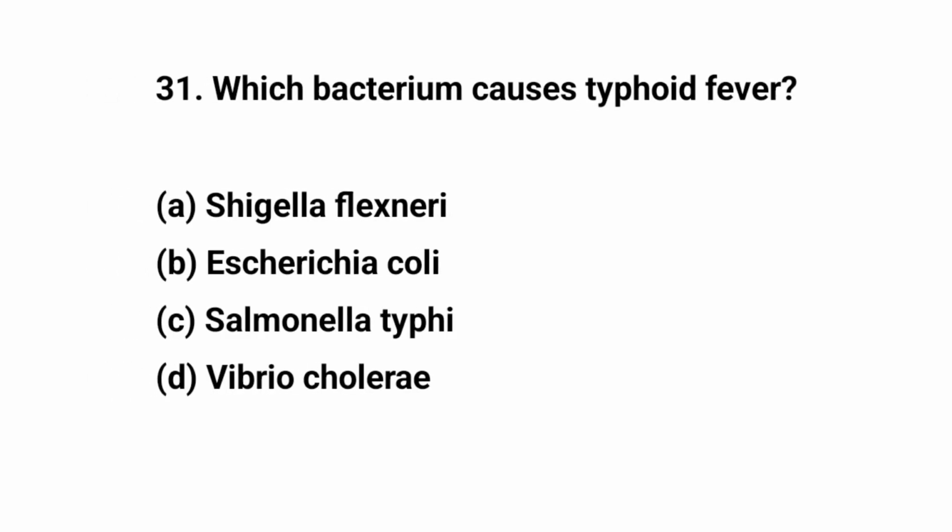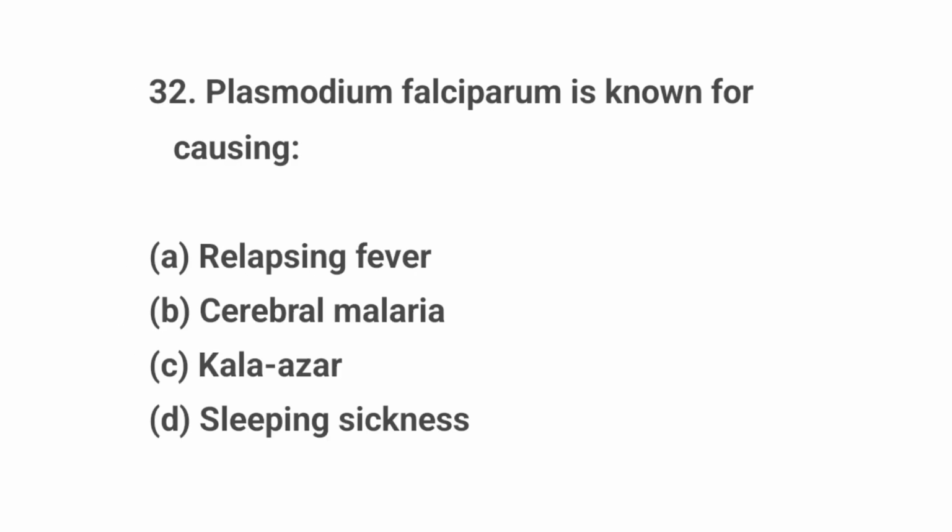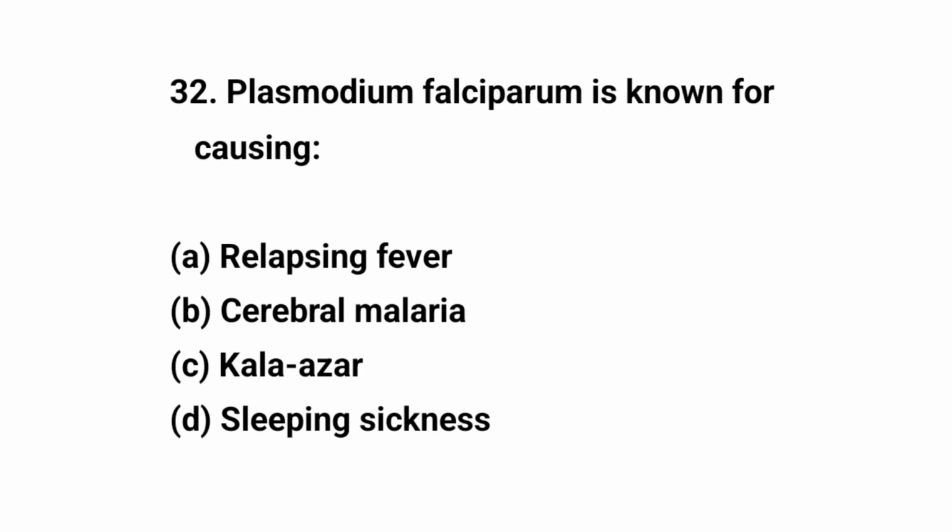Question number 31. Which bacterium causes typhoid fever? The right answer is C. Salmonella typhi. Question number 32. Plasmodium falciparum is known for causing? The right answer is B. Cerebral malaria.